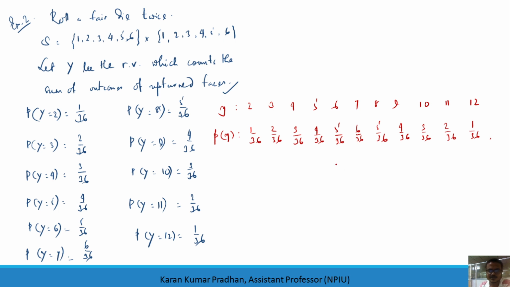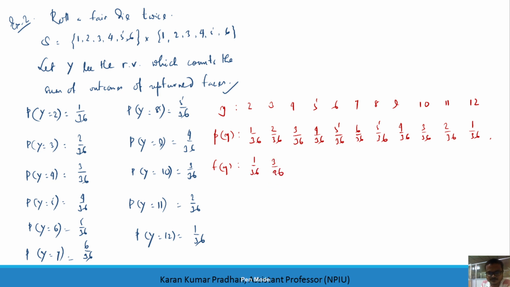So how the question will come: what is the probability of getting the sum of the outcomes as 7? It is 6 out of 36, if you remember. That is the probability mass function at 7. Similarly, if I go for the distribution function, the distribution function at 7 will be different. At 2 it is 1 out of 36, at 3 it is 3 out of 36.